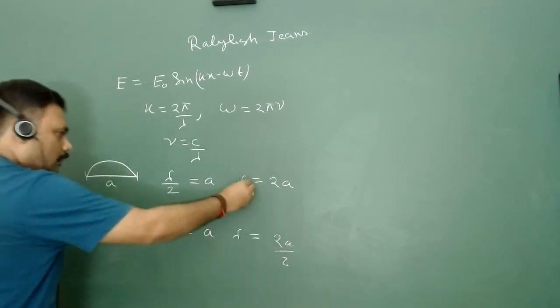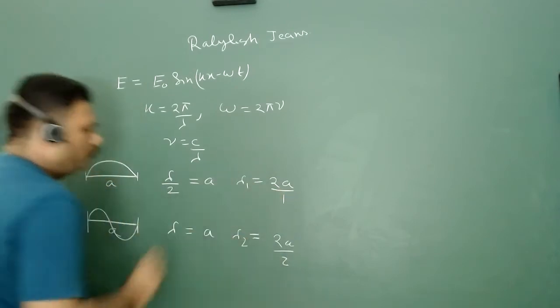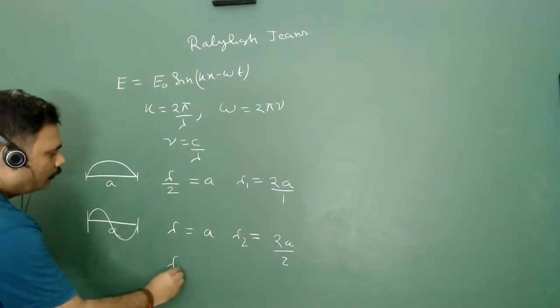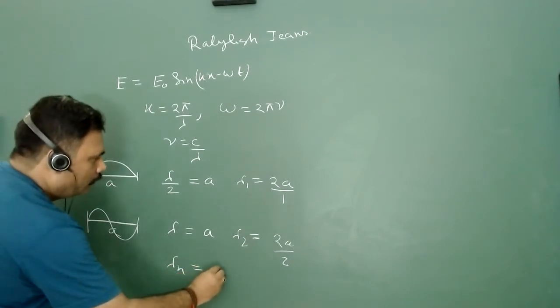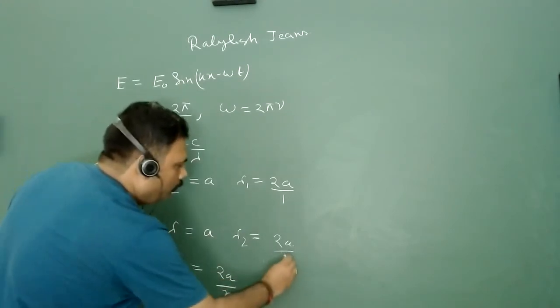So we can write this whole thing as lambda is equal to 2a by 2. So I will give 1 for the fundamental, and I will give 2 here. Similarly we can talk about lambda n is equal to 2a upon n.